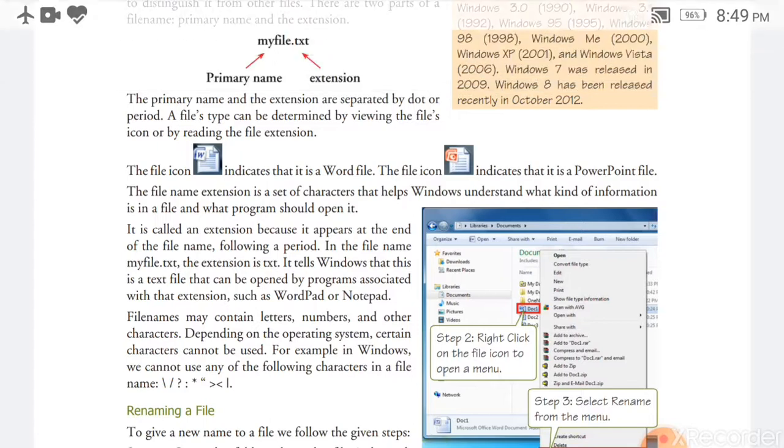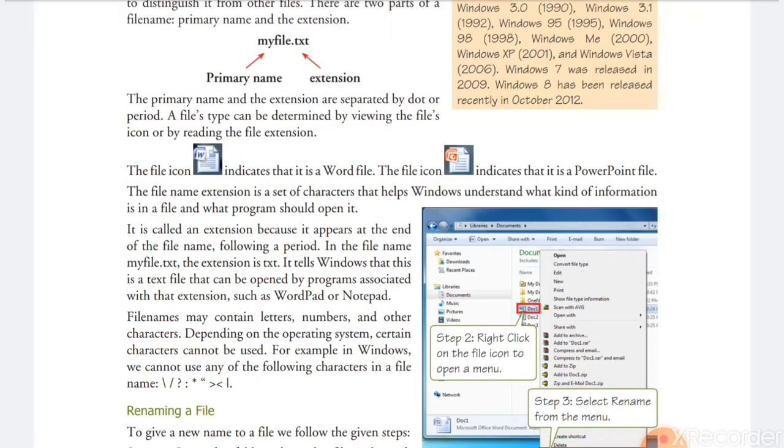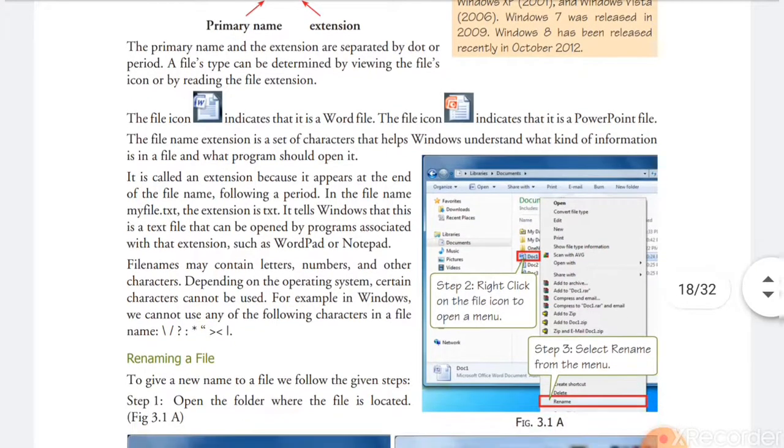For example, these cannot be used: slash sign, question mark, asterisk, double inverted comma, less than, greater than, plus, minus. Some operating systems do not accept some special characters. In some operating systems, you cannot use parentheses in the file name. So while saving the file, we should mostly use alphabets and numbers. A file name must include alphabets or numbers or some other characters, not all characters.